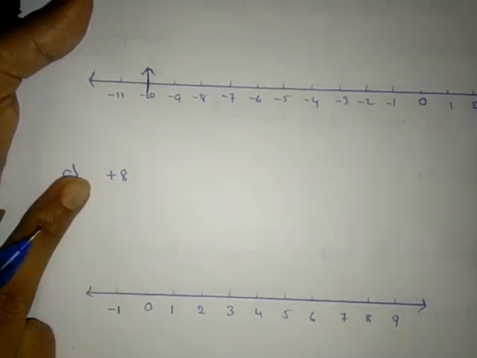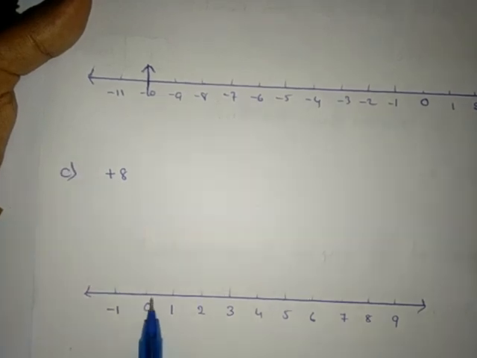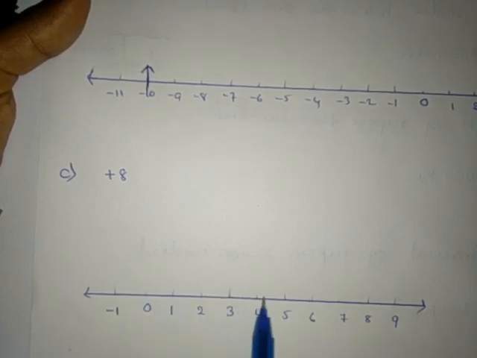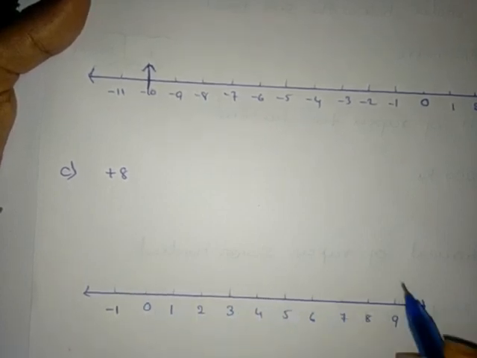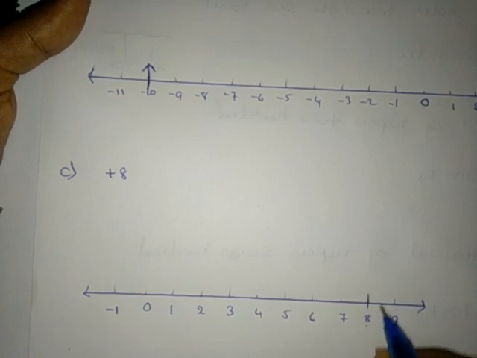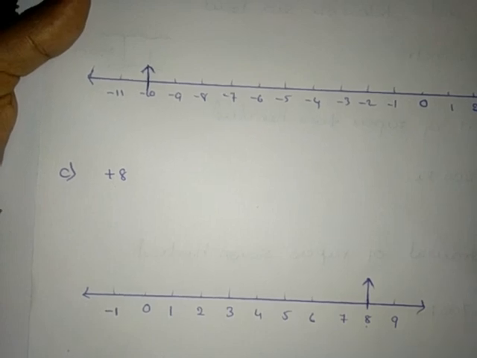Here they have asked us to mark plus 8 on the number line. So we'll move 8 steps from the 0 towards the right. 1, 2, 3, 4, 5, 6, 7, 8. 8 means here. We got 8 here, isn't it? So this is the plus 8 marking.